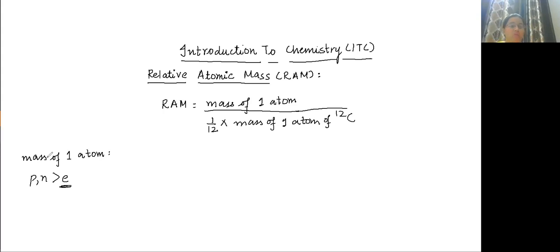If you have to calculate mass of one atom, it is equal to number of protons plus neutrons. That is mass of one atom.